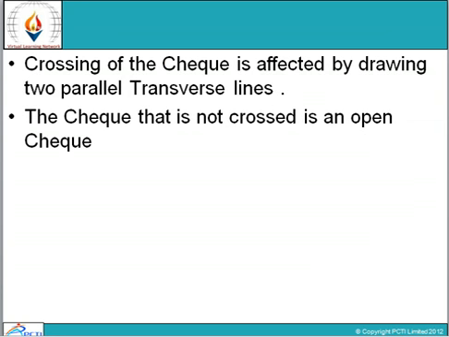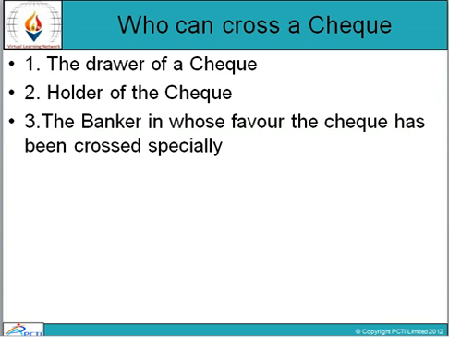Crossing of checks is effected by drawing two parallel transverse lines. The check that is not crossed is an open check. जो चेक क्रॉस नहीं होता उसे हम ओपन चेक कंसीडर करते हैं. Who can cross a check? क्रॉस कौन कर सकता है क्रॉस चेक?